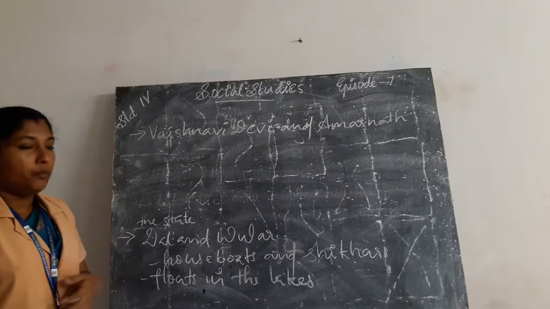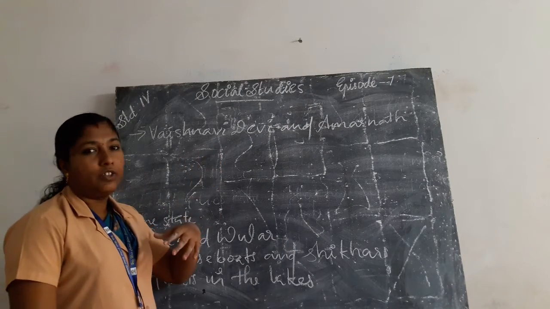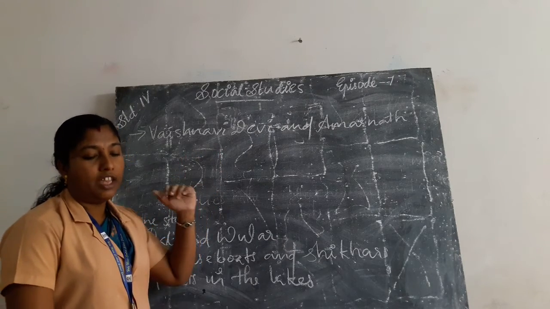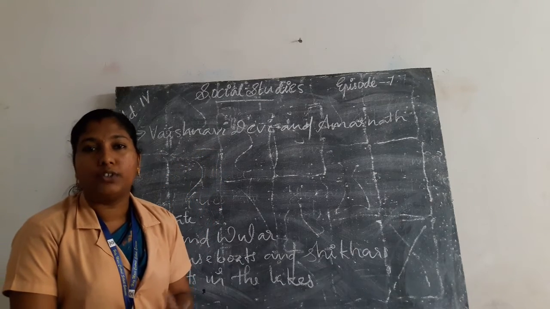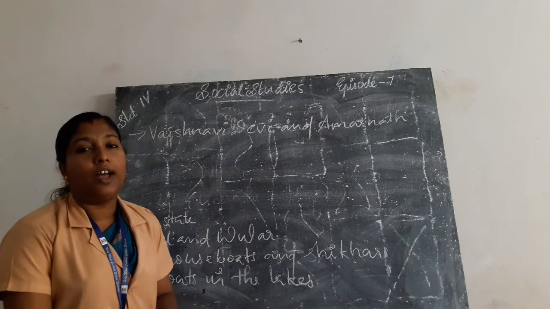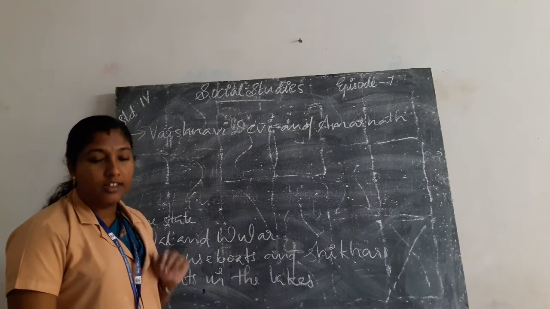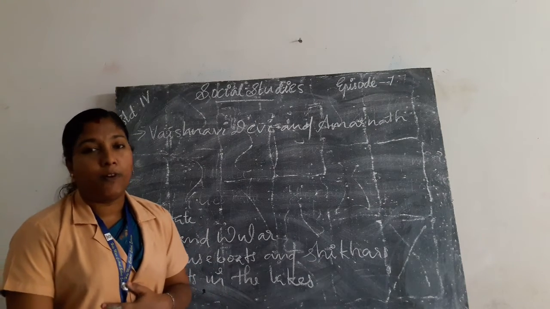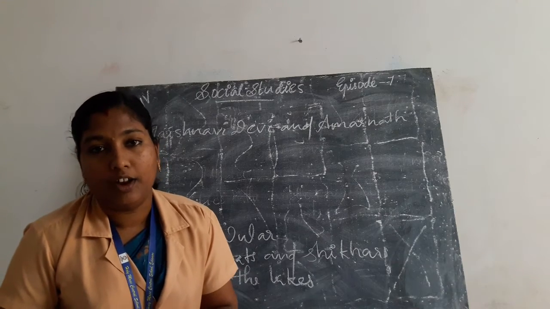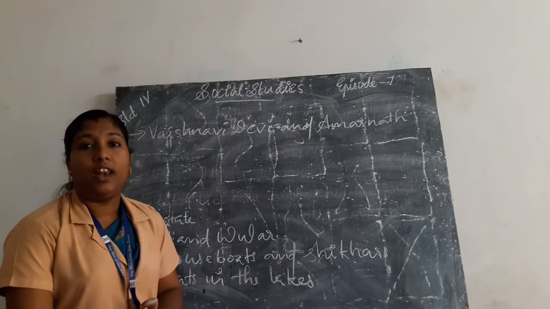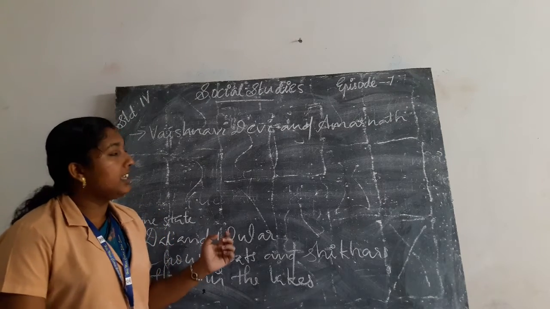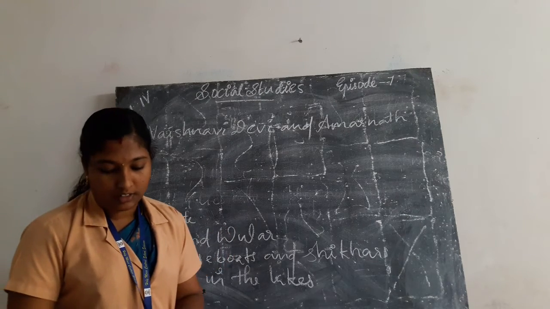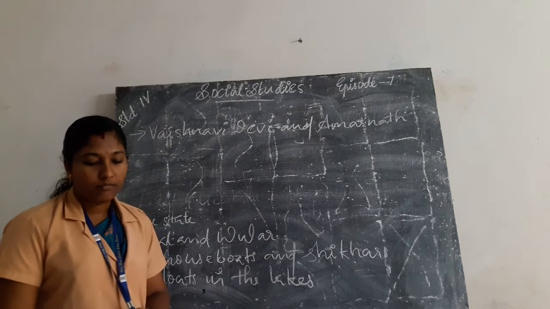Once again, we learn about life in the Himalayan region, in Jammu and Kashmir. Jammu and Kashmir have two capitals, Jammu and Srinagar. The languages spoken are Dogri, Urdu, Ladakhi and Kashmiri. Ladakh lies in the northeastern part of the state.